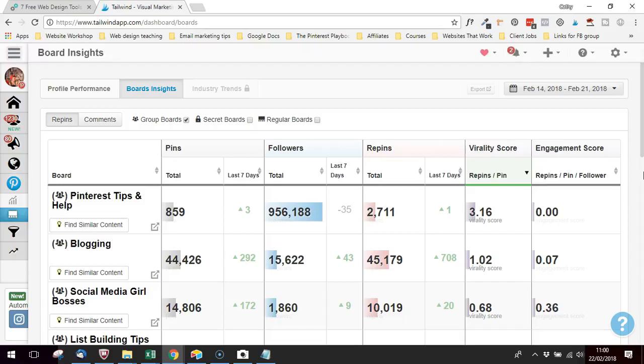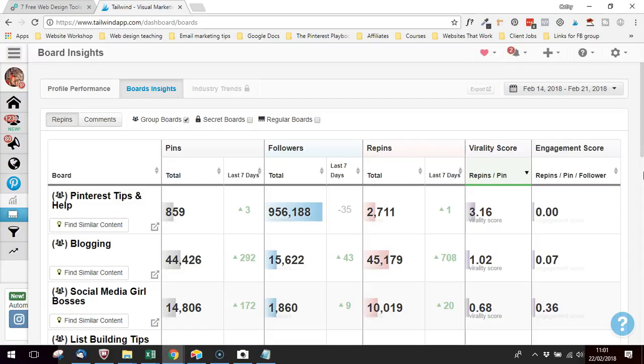So I get the premise, I understand the premise that it's a collaborative effort, everyone pins in and then shares each other's content. And it does work. So there's definitely a number of boards that I'm a member of that send traffic to my website. But then there's other boards that don't seem to do anything.